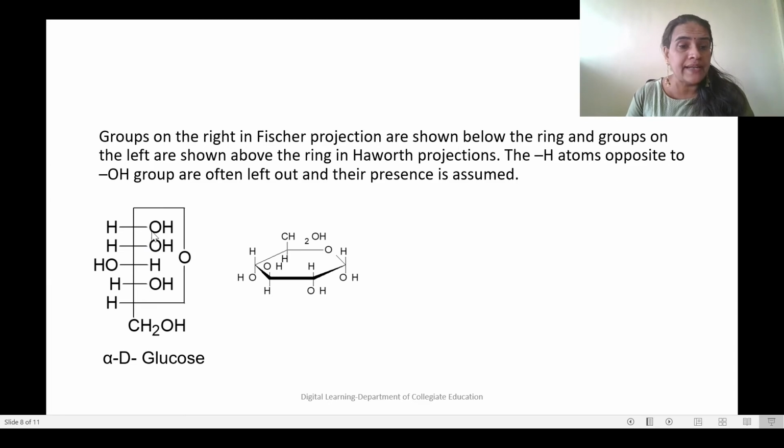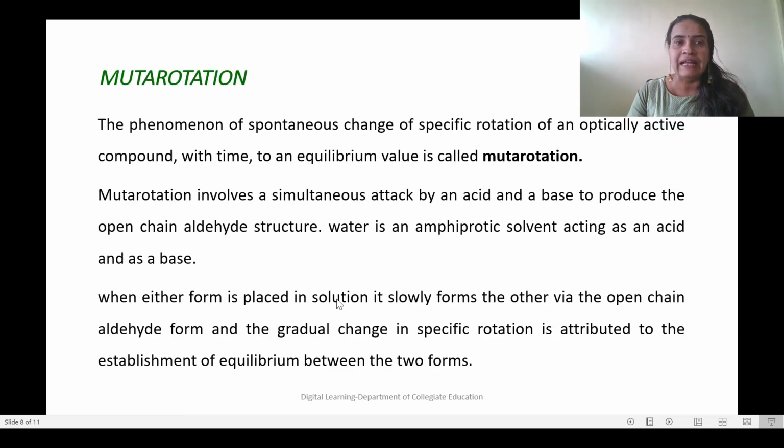So how to write the groups in the Haworth ring structure? This is the first carbon. Here H is on the left and OH on the right. So H on the top and OH at the bottom. Second carbon, H left, OH right. So H top and OH bottom. This will continue, and this is how we write the groups on the ring.